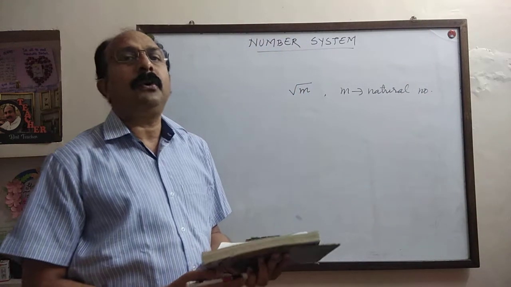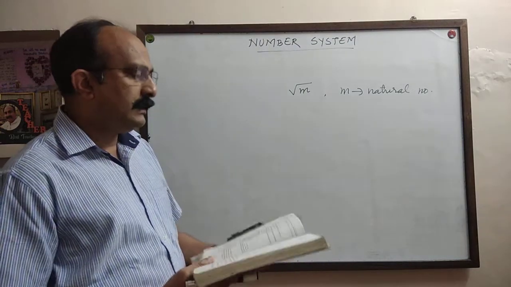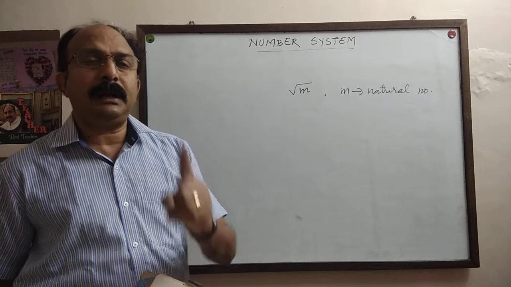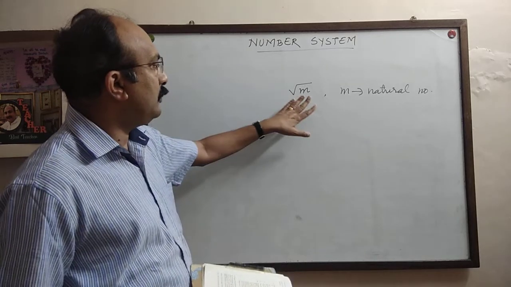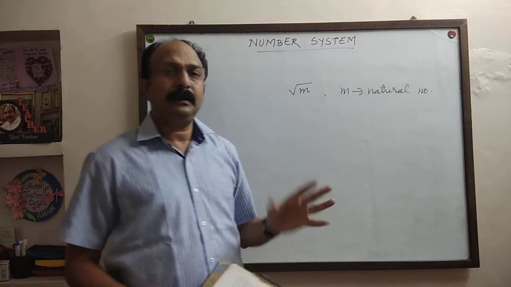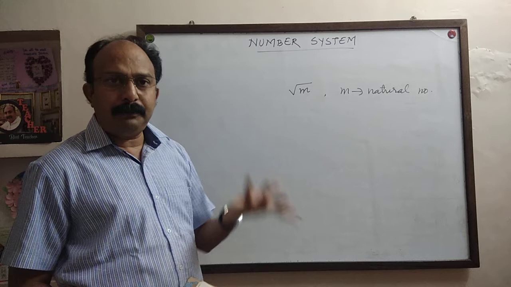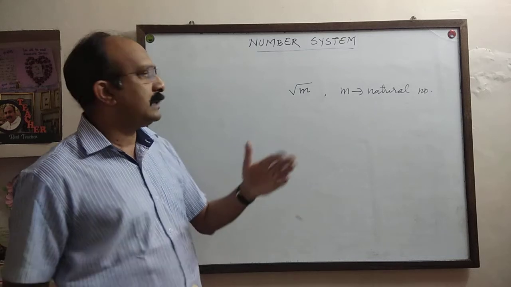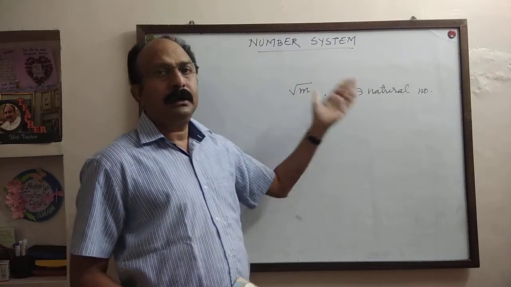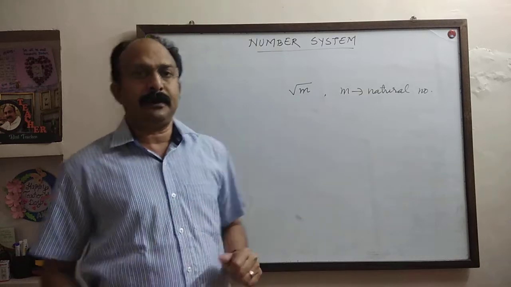This statement is false. Why? It says every point on the number line can be expressed in the form root m, where m is a natural number. That means if you mark any point on the number line, it can be expressed as root 1, root 2, root 3, root 4, root 5, etc.